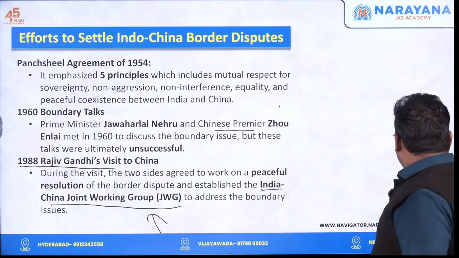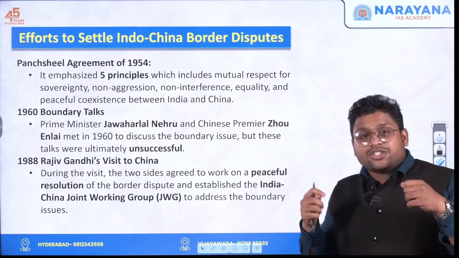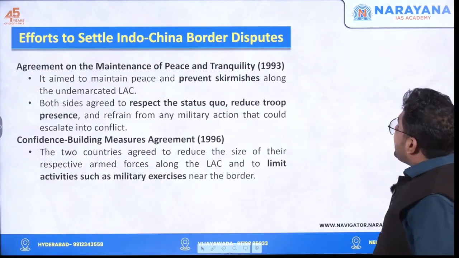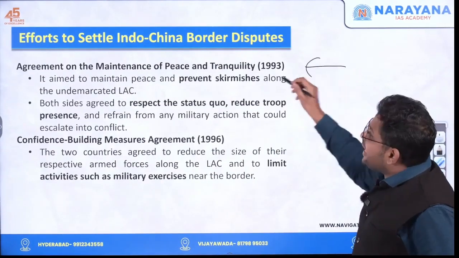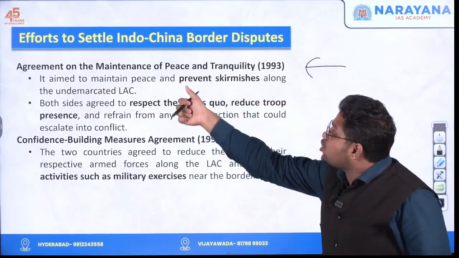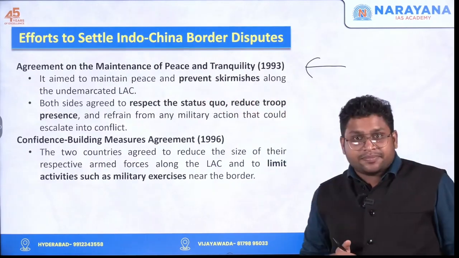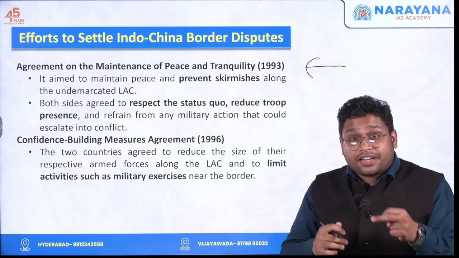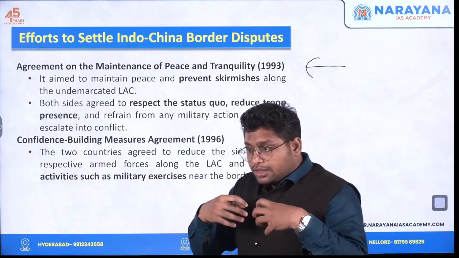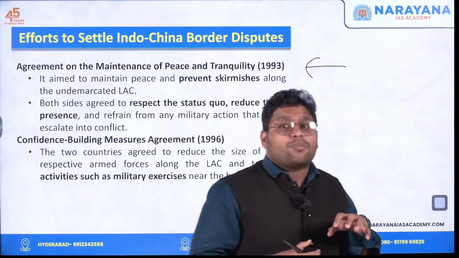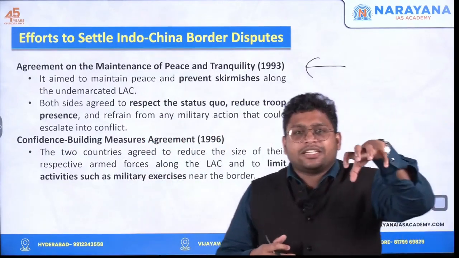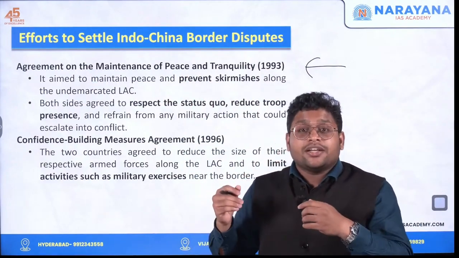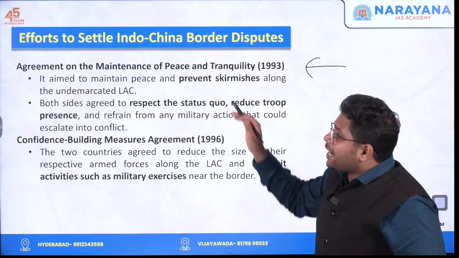So this is one of the ways wherein you are saying that instead of using military, we will use diplomats. Then came this 1993 agreement on the maintenance of peace and tranquility. Now obviously we had fought a war. It's very difficult to reduce the intensity that is there on the border. So we had our military presence in this region, they had their military presence in the boundary. So we decided that we will try to reduce that.